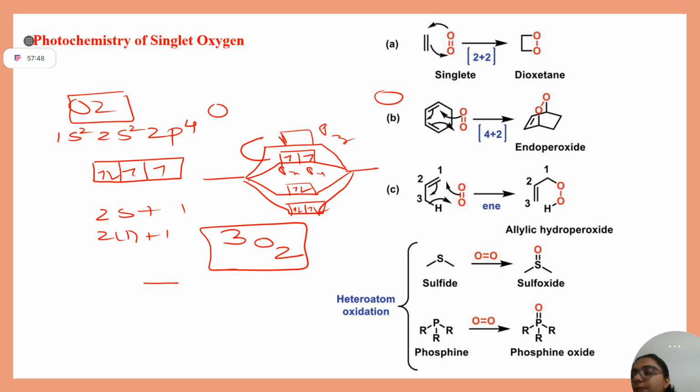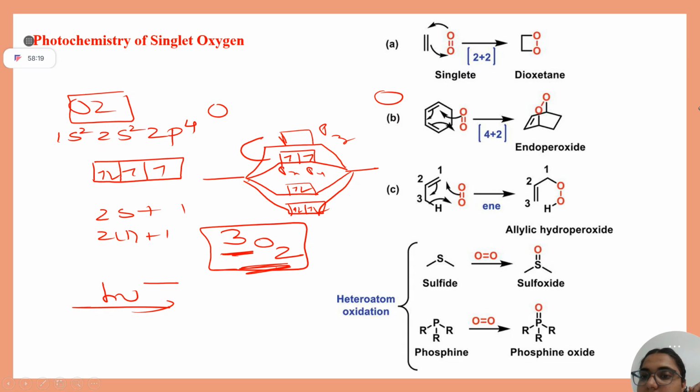Understood? Why is simple ground state oxygen triplet? See, these are your spins, students. Half spin, half spin. They will add and will give you S equals 1. So 2 into 1 plus 1, 3. This is your triplet oxygen. But singlet oxygen is reactive for your photochemical reactions. Therefore, it is written on the arrow, h nu.